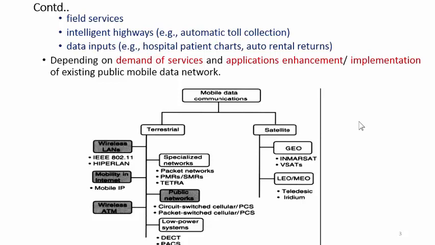These are under the terrestrial wireless network. Then satellite based, geostationary or GEO network, and LEO and MEO, that is low and medium range communication with the help of Teledesic and Iridium.